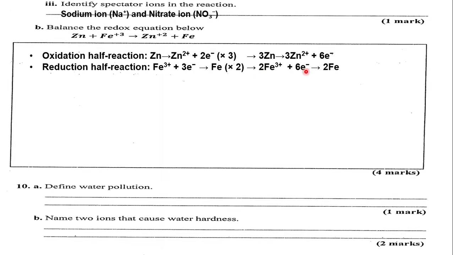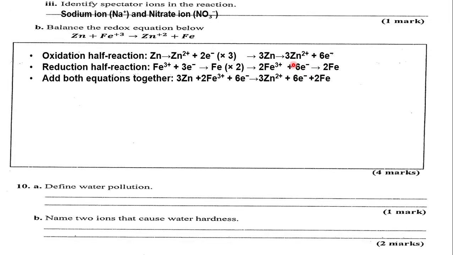We produce this equation. So we have these 2 equations. This is oxidation, loss of electrons. This is reduction, gain of electrons. Notice because of the multiplying we did, the number of electrons is the same now in both equations, only that the electrons are appearing on different sides of the reaction.